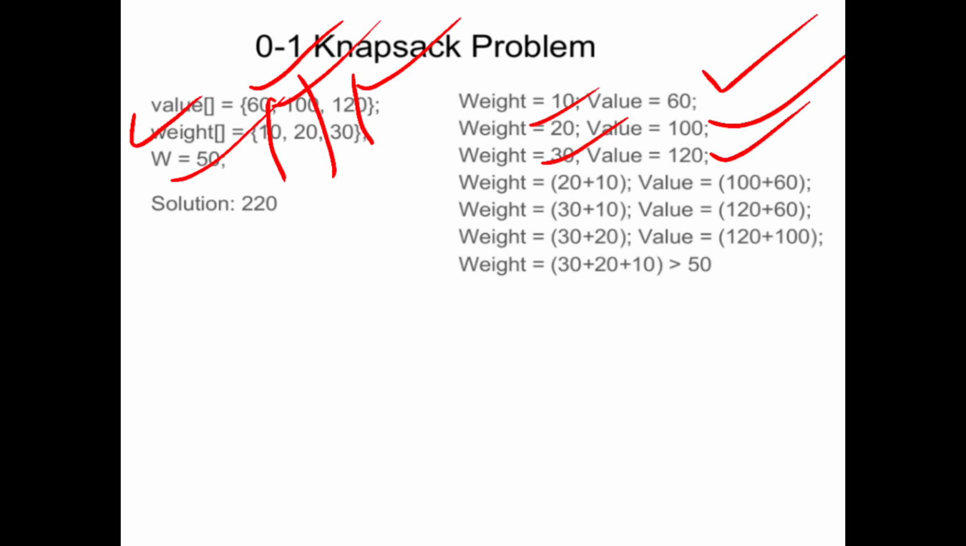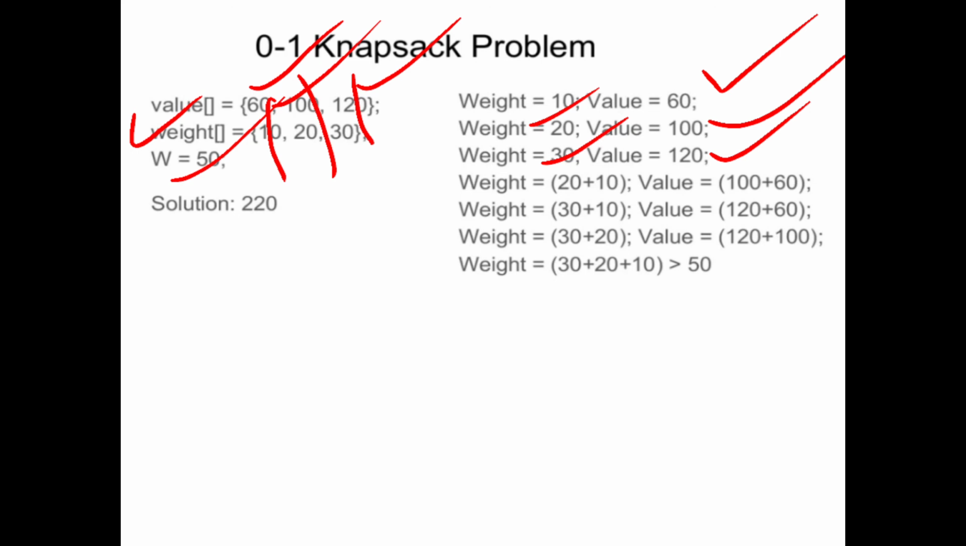Then next combine. Okay, weight 20 plus 10, that is 30. Then how much value? 160. So that is smaller. Then the next subset 30 plus 10, that is 40 weight. Then 120 plus 60, that is 180 only. Okay, and so on.